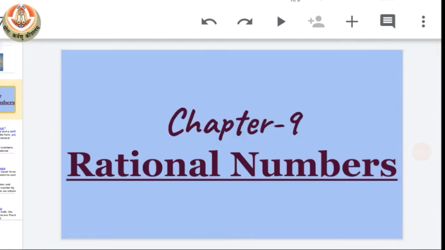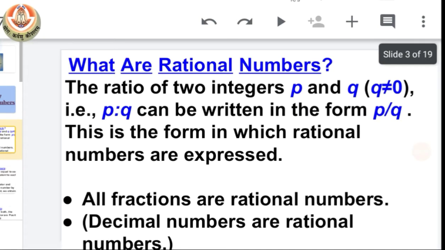So class, today we will start our new chapter, which is chapter number 9, rational numbers. So first we have to learn what rational numbers are. So let's have a look.